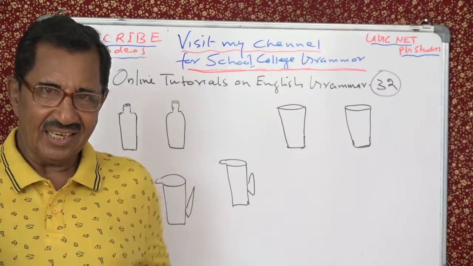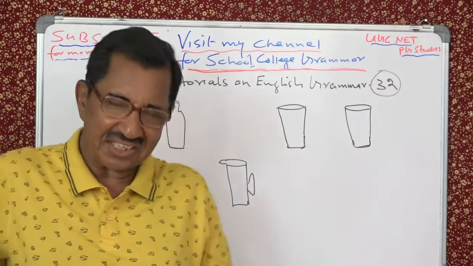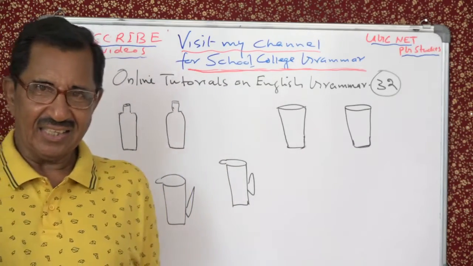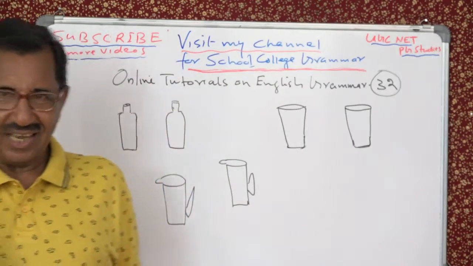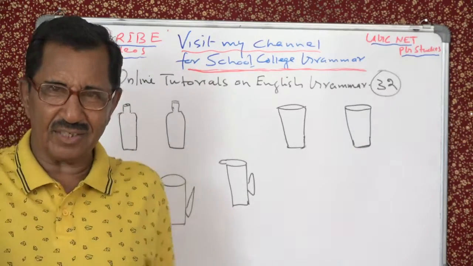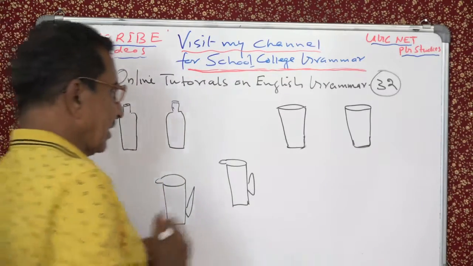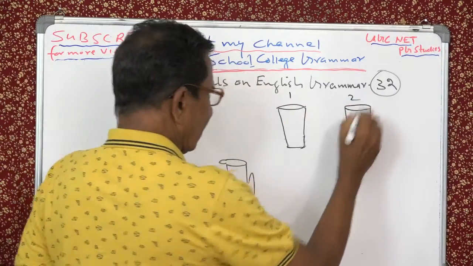Yes. Now here, I am very thirsty. One day I am very, very thirsty. I wanted to drink a glass of water. A full glass of water to refresh me. So here you have got glass 1. Here is glass 2.